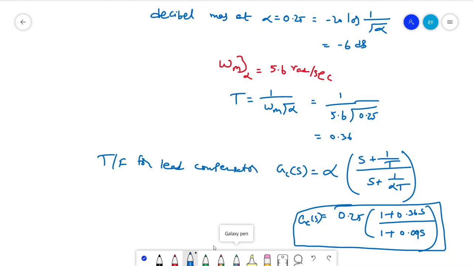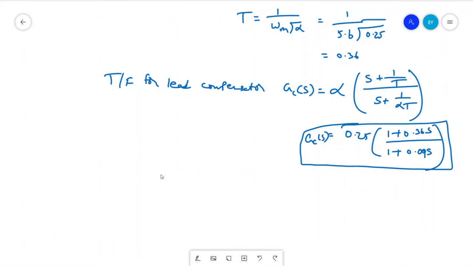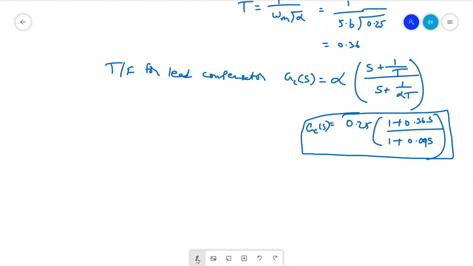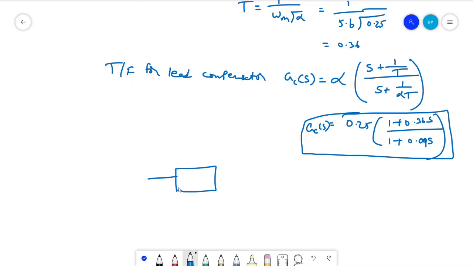Now we have to substitute this Gc(s) and cascade this controller with the plant transfer function, Gc(s) into plant.